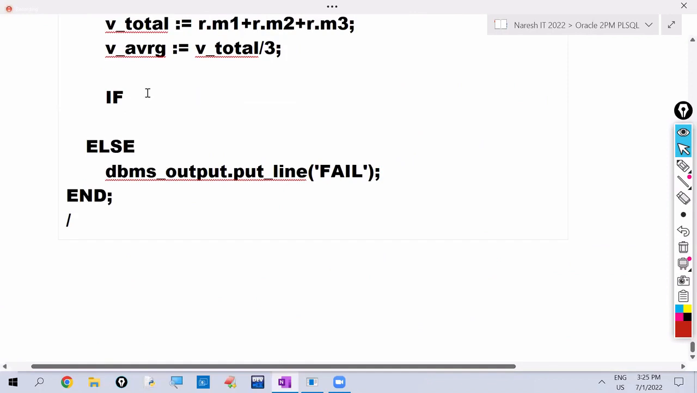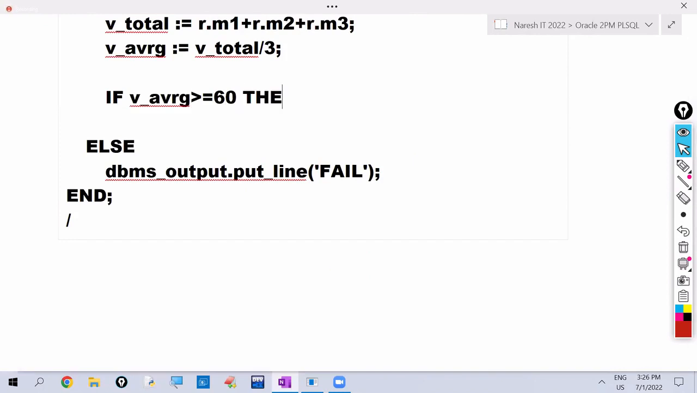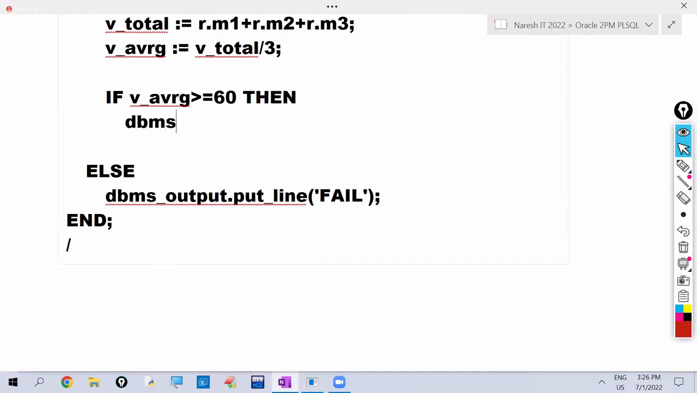If average value we are holding in which variable? V underscore avrg. This value is greater than or equals to 60. Then we want to display first division. So write dbms underscore output dot put underscore line first division.